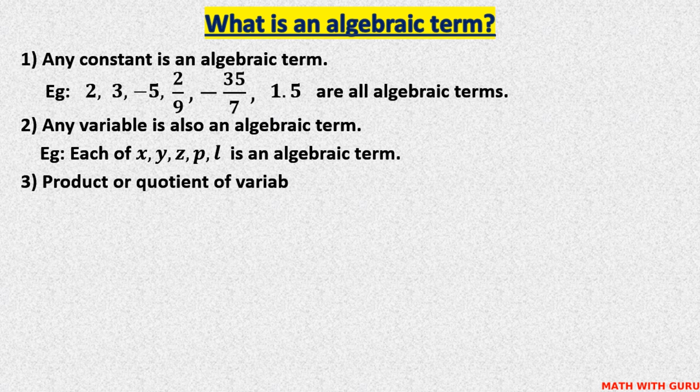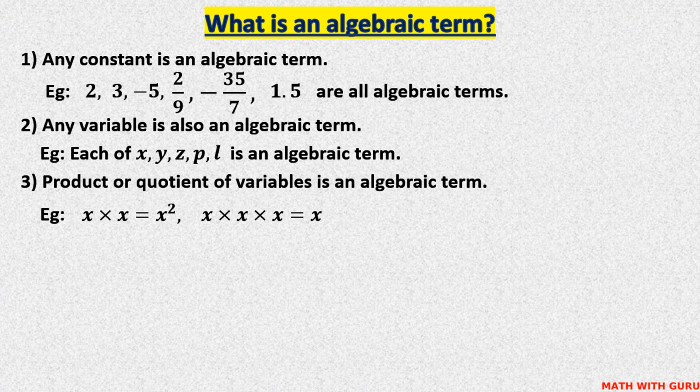Product or quotient. What do you mean by product? The answer we get by multiplying. What do you mean by a quotient? Answer we get by division. Product or quotient of variables is an algebraic term. x into x equals, how do we read this? x squared or x to the power of 2 or simply x power 2.